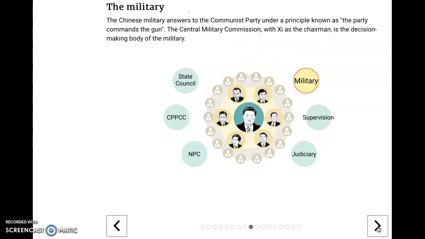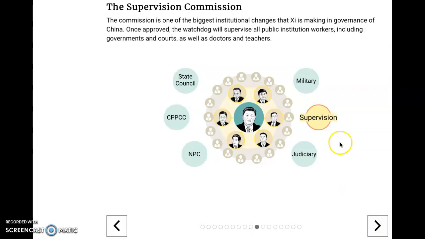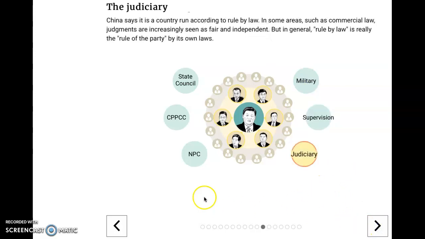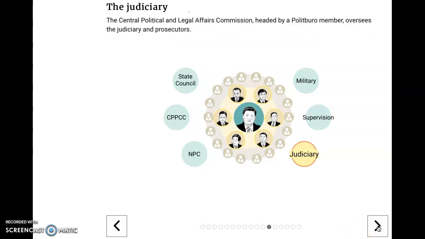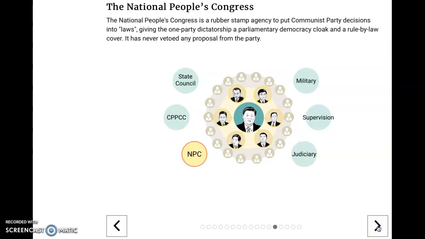So I'm going to just skip through these things. All of these different areas really report to Xi Jinping. And one interesting one is the judiciary. China says it's a country run according to rule of law. In some areas, such as commercial law, judgments are increasingly seen as fair and independent. But in general, rule by law is really the rule of the party by its own laws. So the National People's Congress is pretty much a rubber stamp agency.